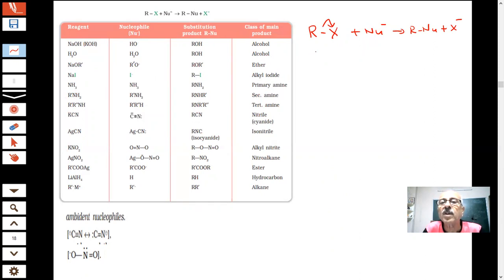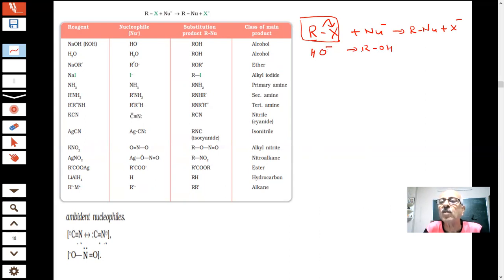If OH- is my nucleophile and this is my alkyl halide, if this comes, then what will be formed? ROH. What are these compounds known as?